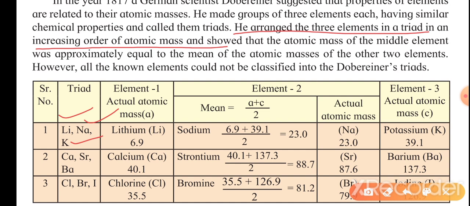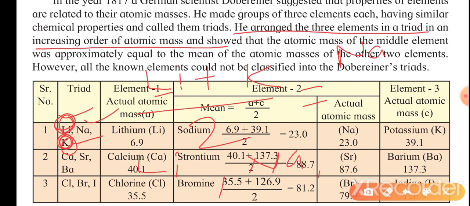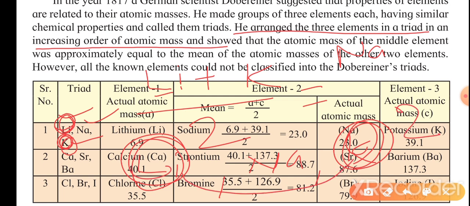What he found, which is interesting, is that if we add the weight of the first element, lithium, and the third element, potassium, and divide by 2, we get the actual weight of sodium, the atom in the middle. Lithium's weight is 6.9, potassium's weight is 39.1, and dividing the sum by 2 we get 23, exactly the weight of sodium.